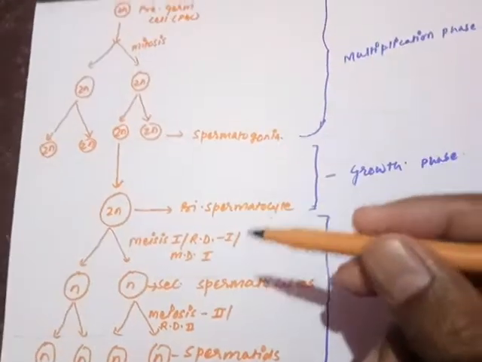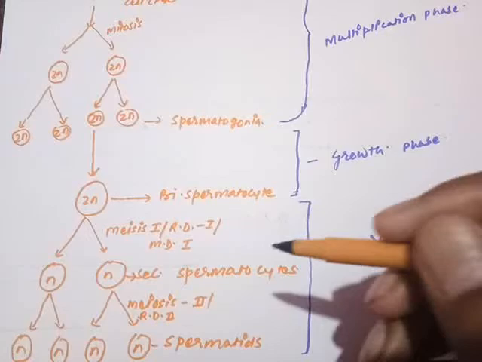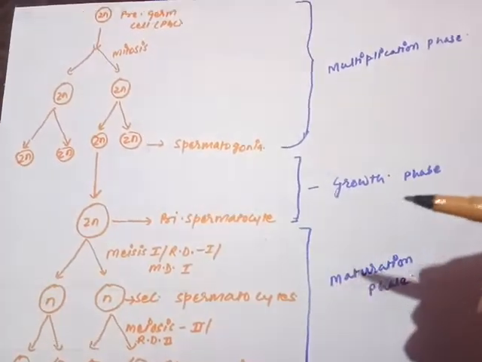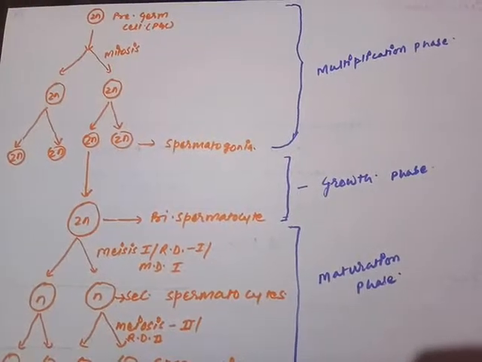So this is the flow chart of the formation of spermatids. Now we are going to understand how these spermatids get converted into mature sperm. So just take a look.